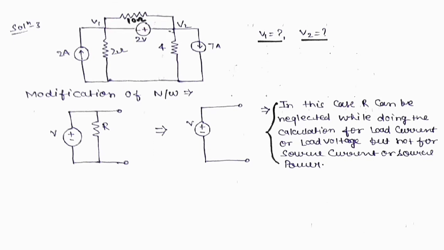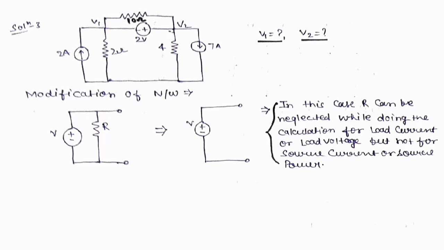In simple language, if somebody asks what the voltage of this terminal is, then you can neglect it. But if somebody asks what the input power here is, and you neglect this resistance, then your answer will be wrong and you will get 0 marks.